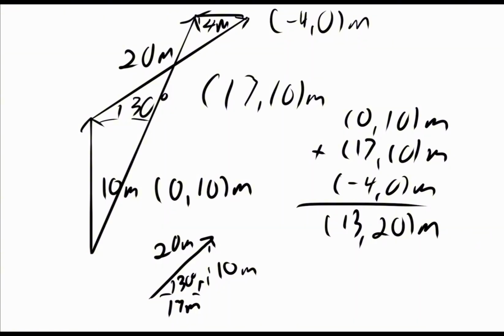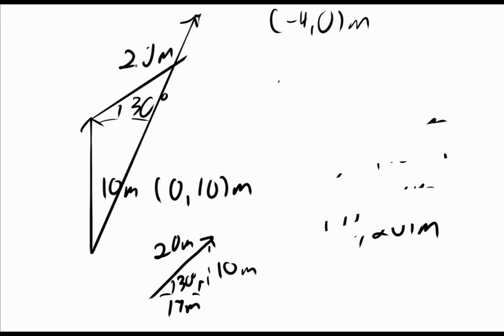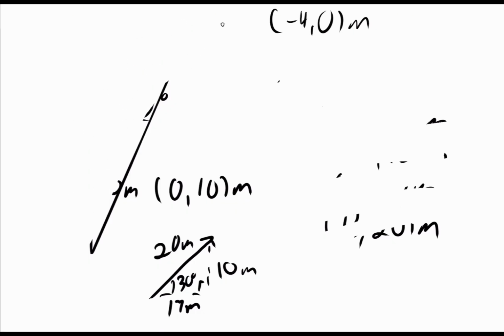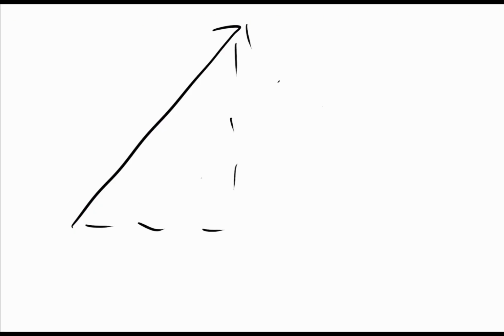So I'm just going to erase some of this here, and I'll rewrite this as just the original, not the resultant vector here. So again, not to scale, I'm sorry.